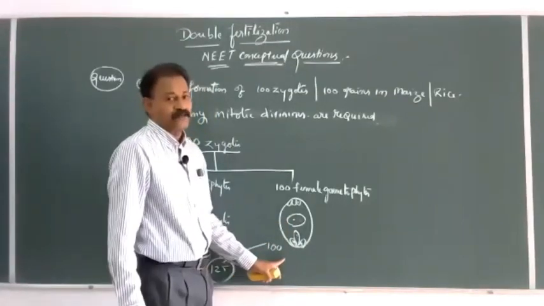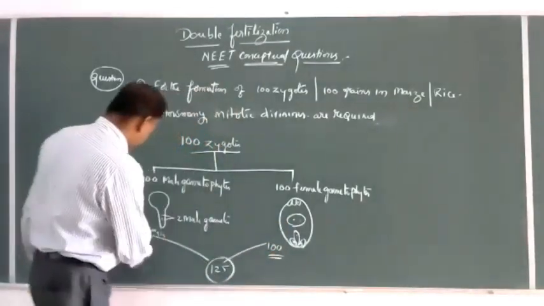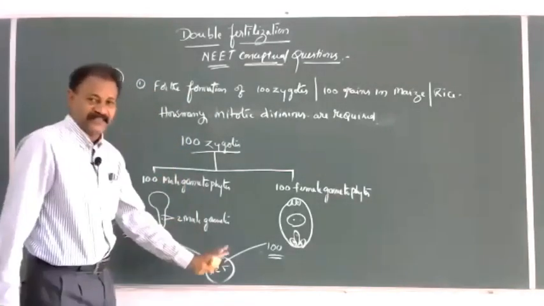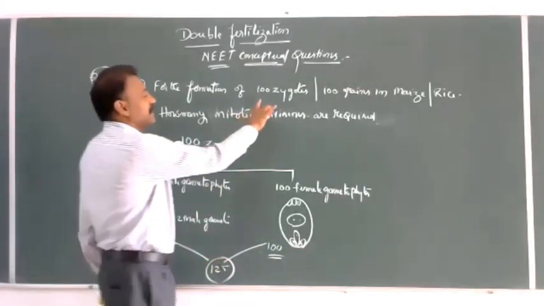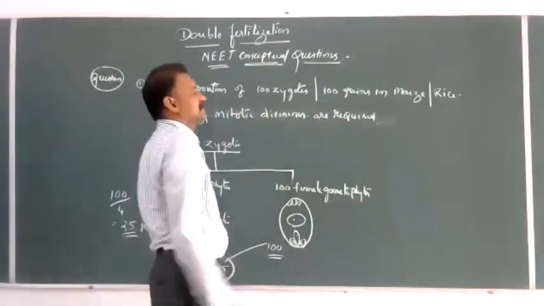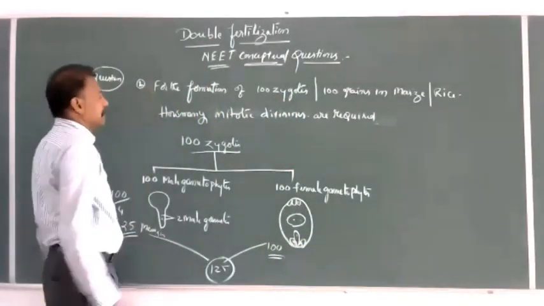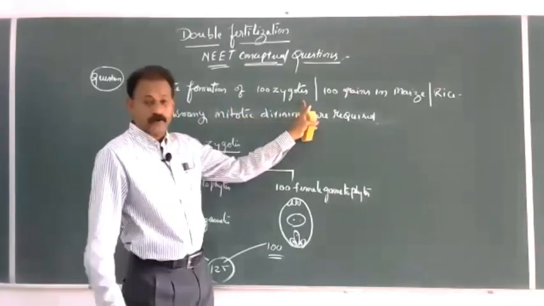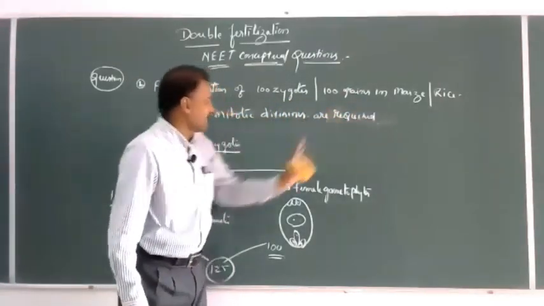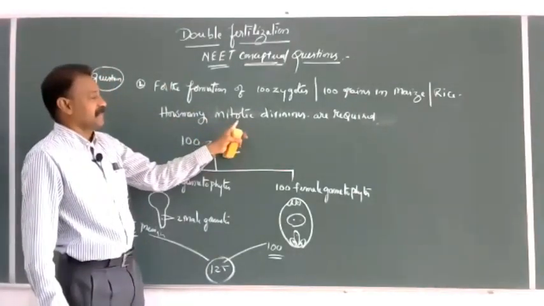Total number of meiotic divisions is 100 plus 25, 125, for the formation of 100 zygotes or 100 seeds. Same second question: for the formation of 100 zygotes or 100 grains in maize or rice, how many mitotic divisions are required?